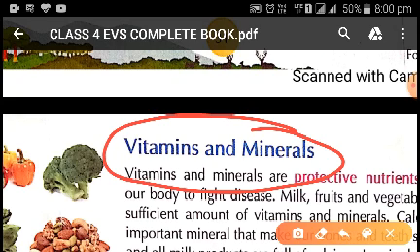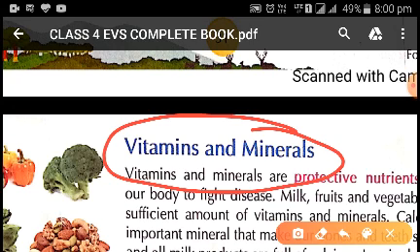After going through the chapter, we have come to the conclusion that the food is divided into 3 parts. One is energy giving food, second is body building food, and third is protective food.